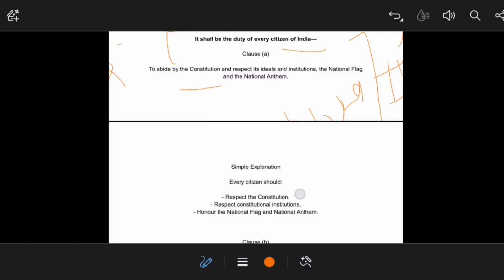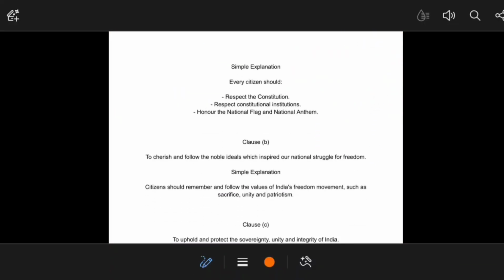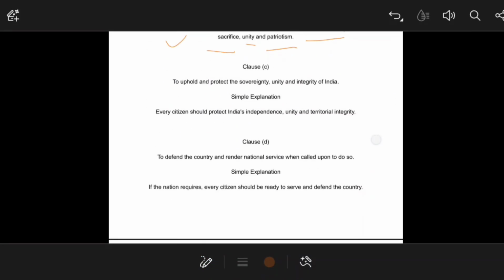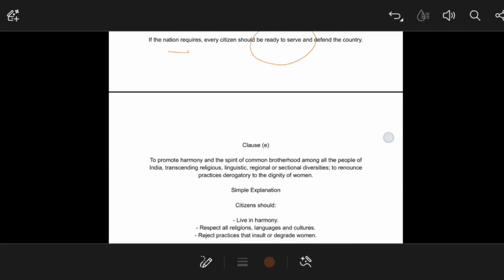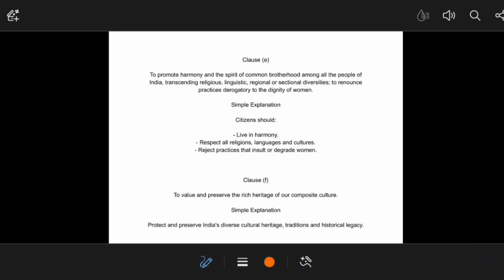So every citizen should respect the Constitution and constitutional institutions, and it is a duty to honor the national flag and national anthem. Citizens should remember and follow the values of India's freedom movement, such as sacrifice, unity, and patriotism. Apart from this, every citizen should protect India's independence, unity, and territorial integrity. And if the nation requires, every citizen should be ready to serve and defend their country whenever they are called upon to do so.